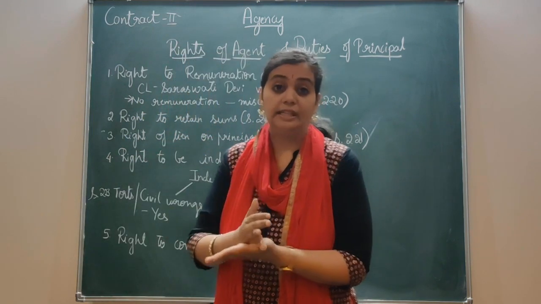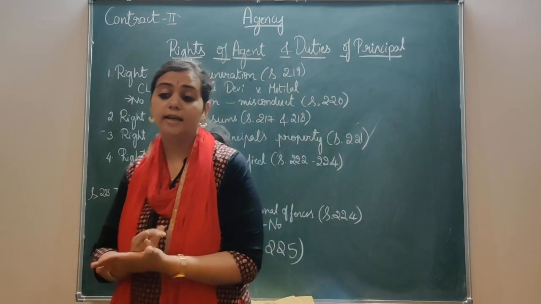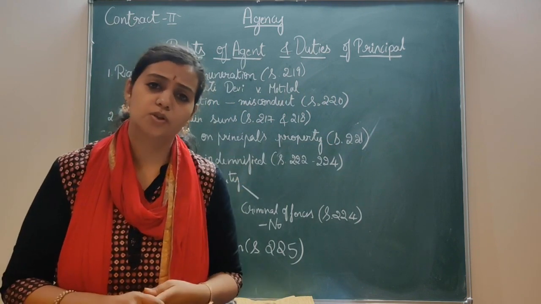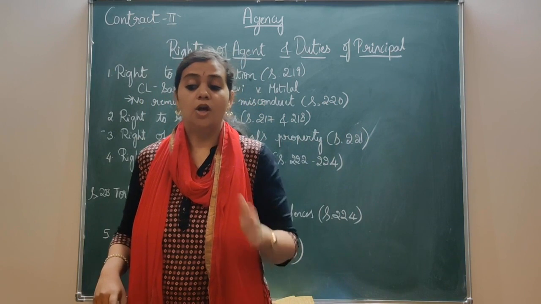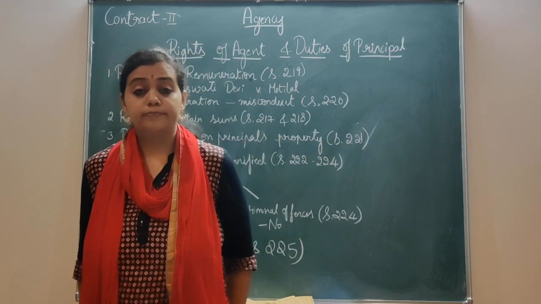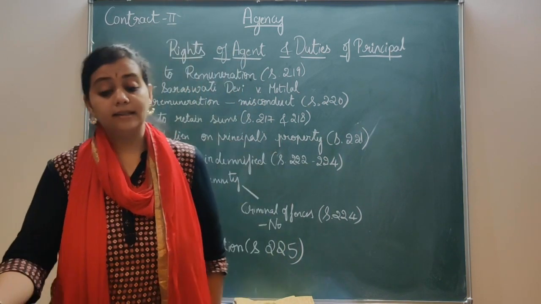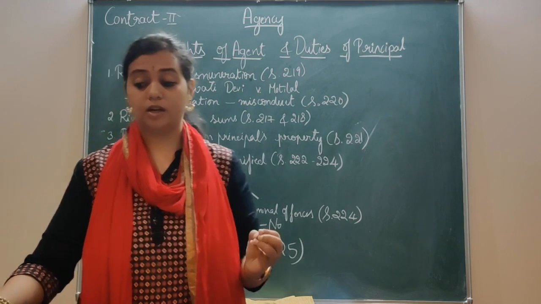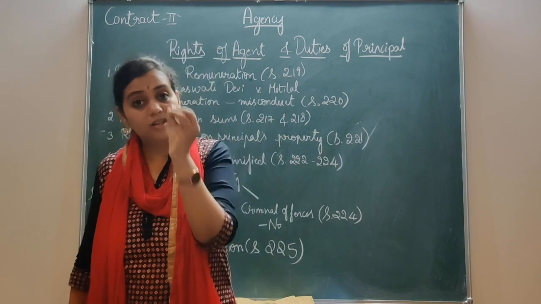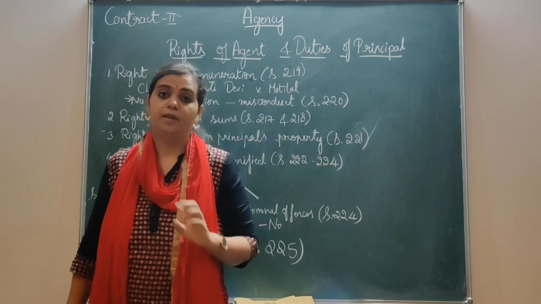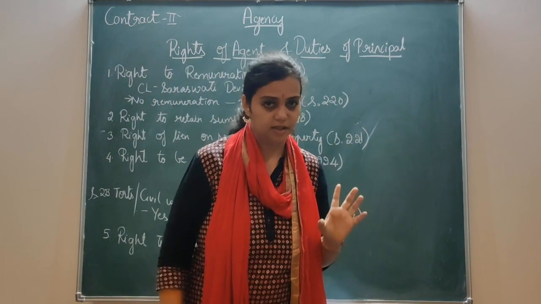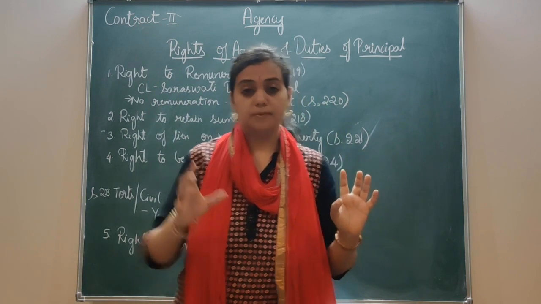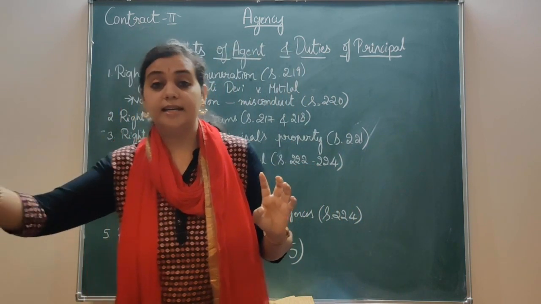So generally, the sale of goods by the agent may be a continuous process. Therefore, the law entitles the agent to remuneration on the basis of work done from time to time. This month he sells 100 pence, and for that he receives certain commission. Next month he sells certain pence, and for that he gets commission.